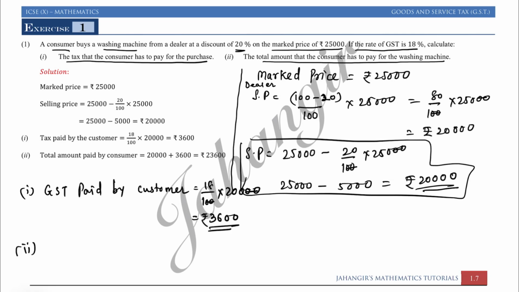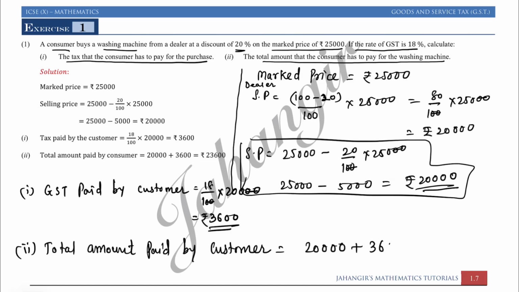So the second question is the total amount paid by the customer. The total amount paid by the customer is 20,000 for the washing machine plus an extra 3,600 he is paying as tax. So that is 23,600, and the customer will get the washing machine. Hope the first question is clear.